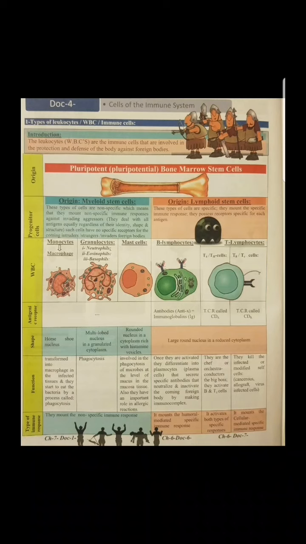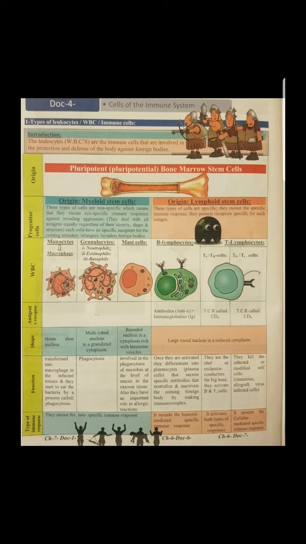Now we need to know who is in charge to defend us. Who are the agents? Who are the army of the immune system? They are the cells of the immune system. As you can see in the pictures, grade 12, they are the soldiers.